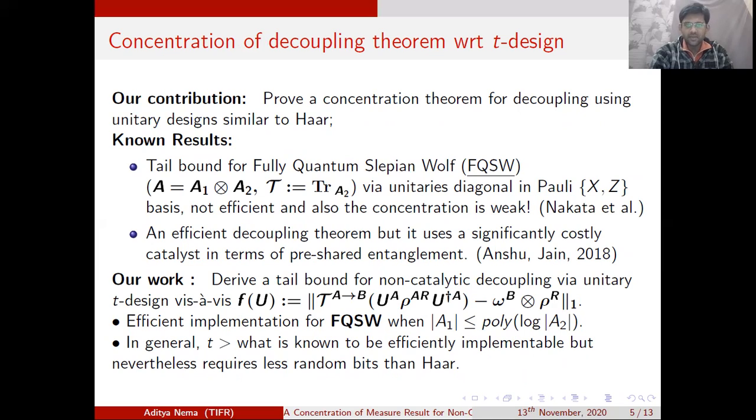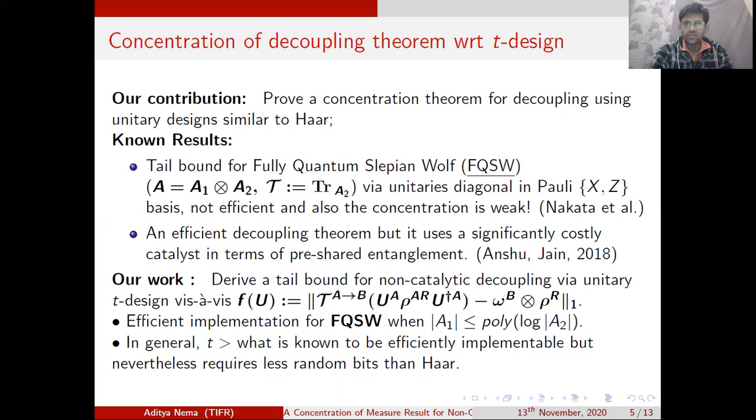Remember what Dupuis had managed to prove: that the function f is indeed concentrated about its mean, and the concentration is exponentially sharp. So we want to prove a similar result for designs. Now, what is known in this direction? A very important corollary of decoupling is known as fully quantum Slepian-Wolf. This is the corollary which is applied everywhere in Shannon theory.